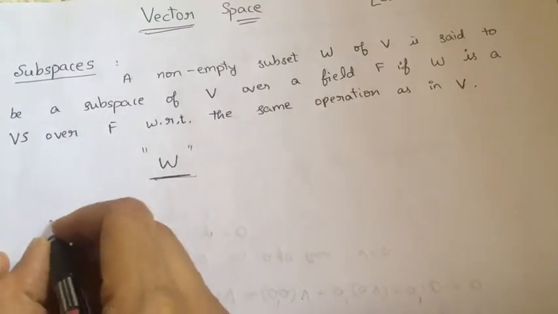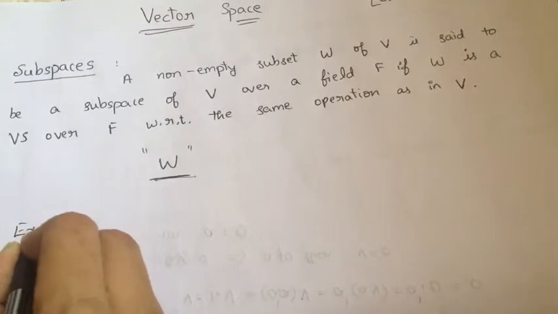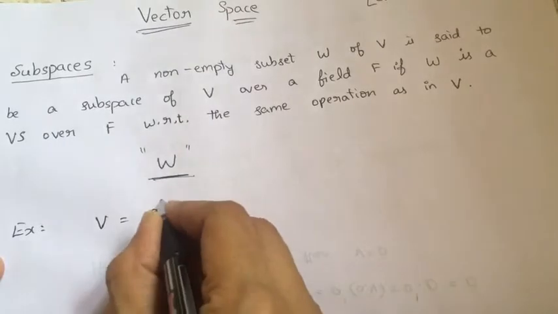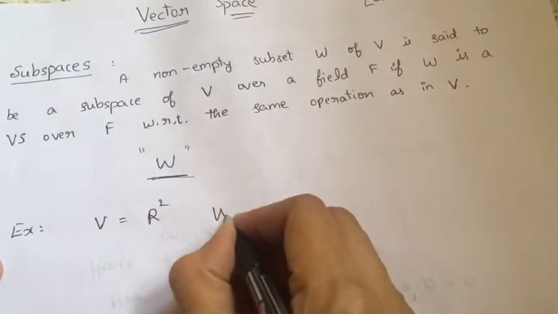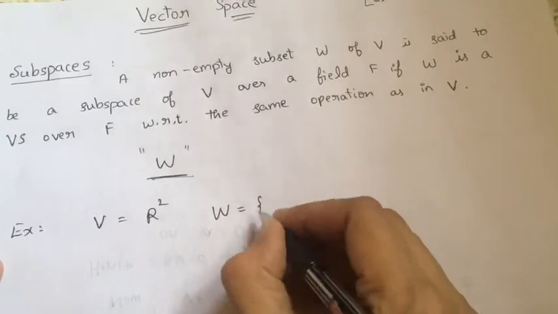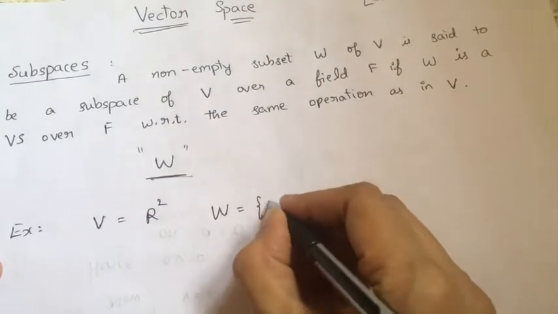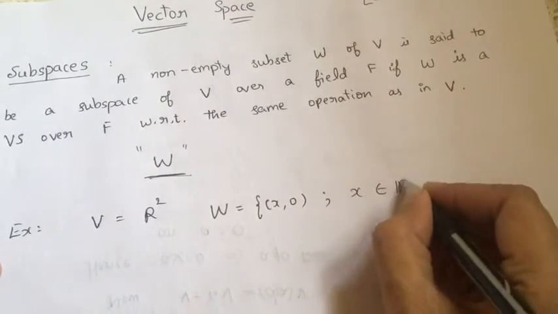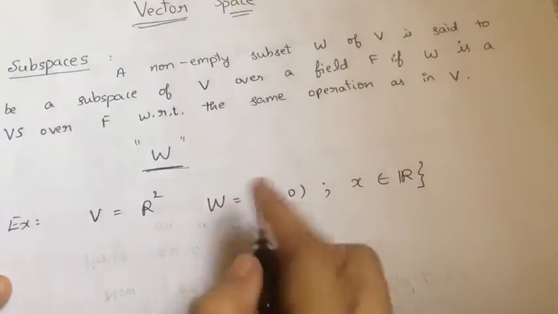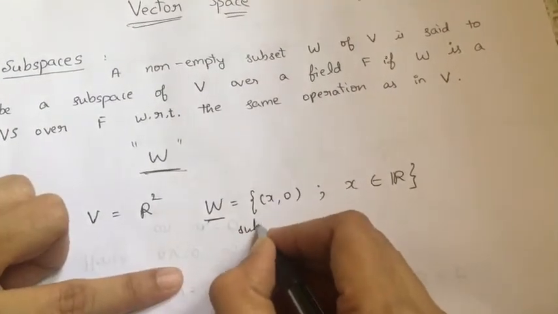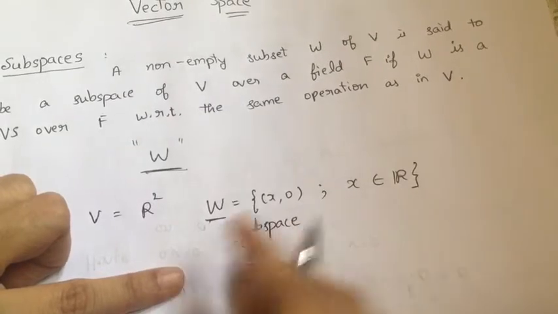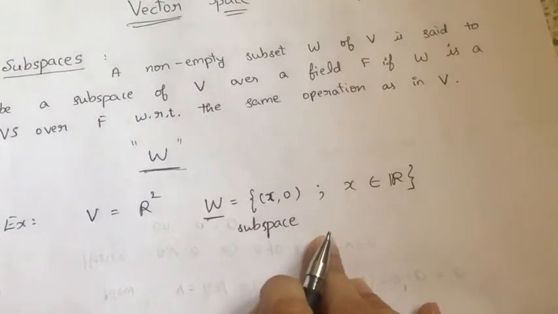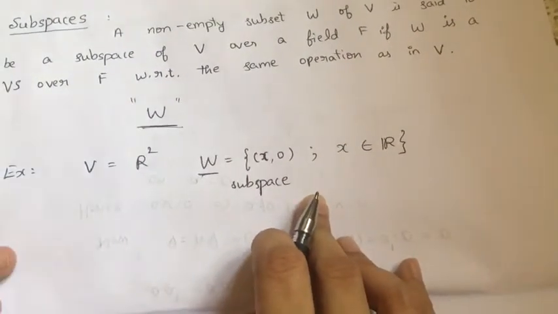Suppose R2 is my vector space. Say I'm taking a vector space V, that is R2, and I'm taking a subset W, which is a subset of R2, where any vector is defined as (x, 0) such that x belongs to R. Okay, this is a subspace. Because what does it imply? (x, 0) means the x-axis in the Cartesian plane when you consider R2.